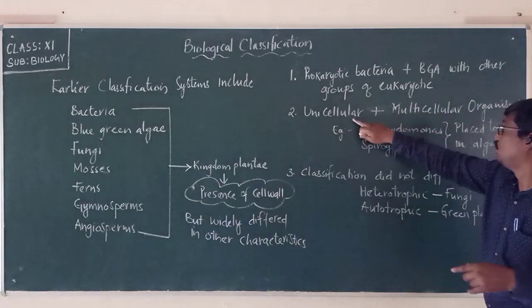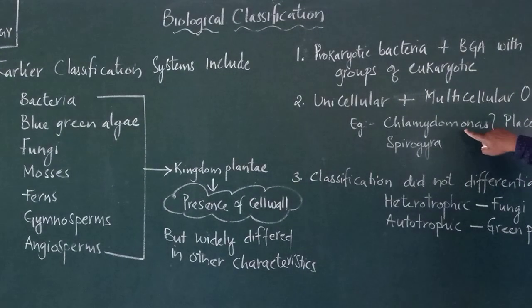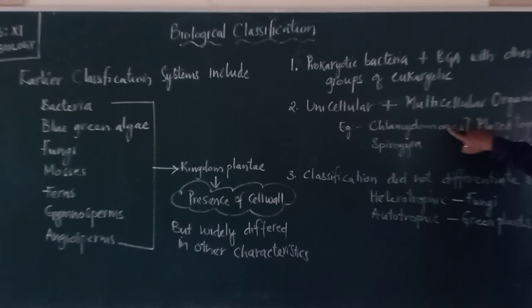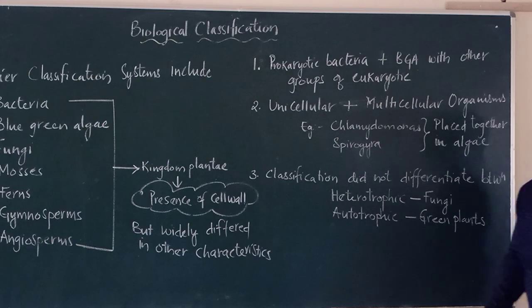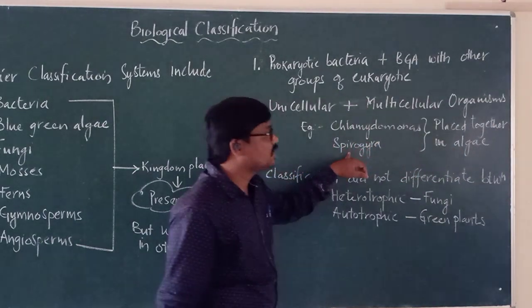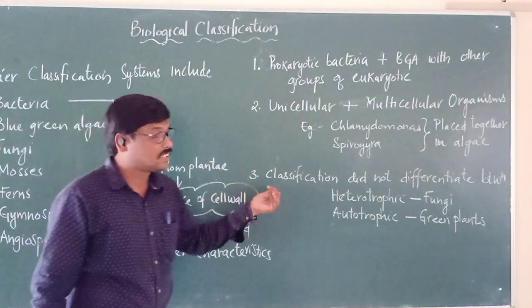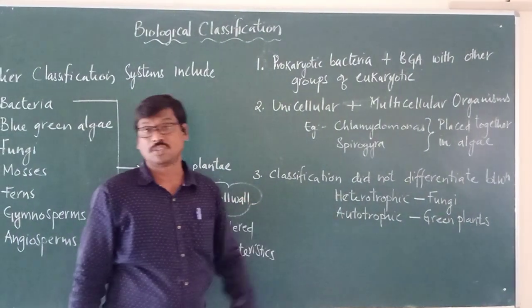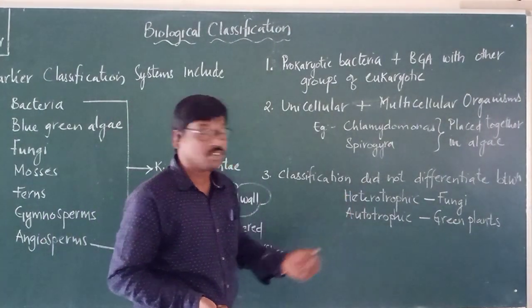At the same time, unicellular and multicellular organisms were also placed under the same category. For example, Chlamydomonas and Spirogyra were placed together in algae, which is not correct. And the third one is that the classification did not differentiate between heterotrophic organisms and autotrophic organisms.